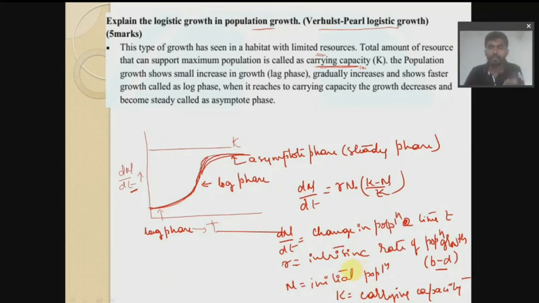What you have to write is, first you have to mention what is carrying capacity. Then you have to write how actually the growth takes place. First mention the lag phase, then the log phase, then the asymptote phase. Then you have to write the expression. If you write these expressions, it will be complete. Not only writing the expressions, you have to write all the explanations for those expressions as well. This is the most important topic with respect to the examination from this chapter.